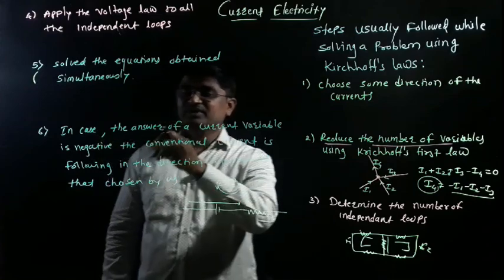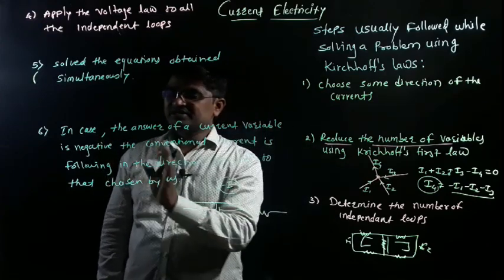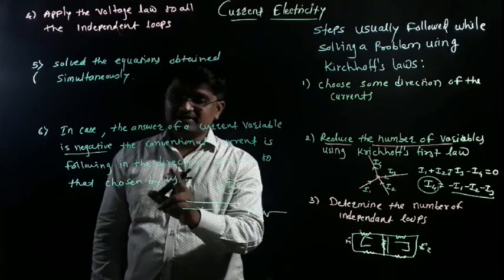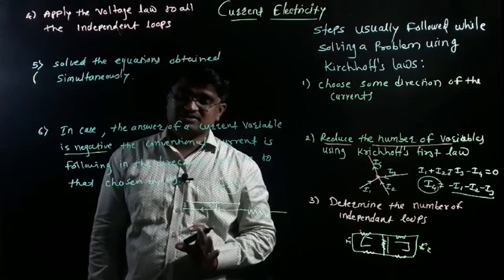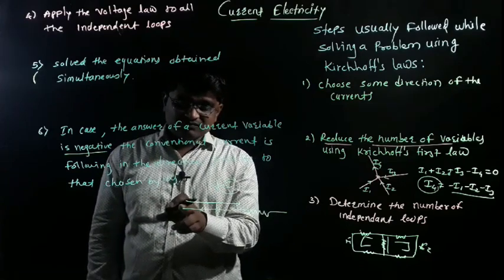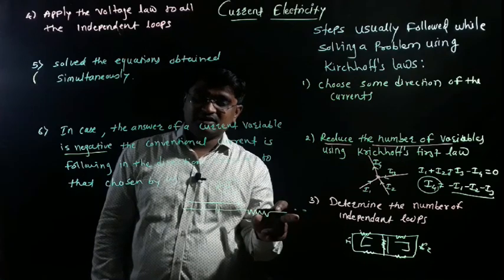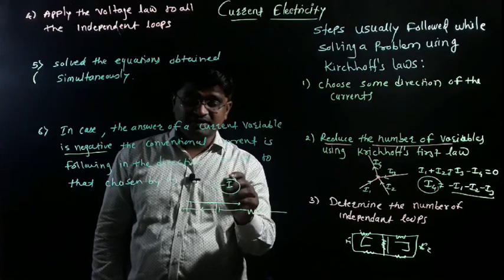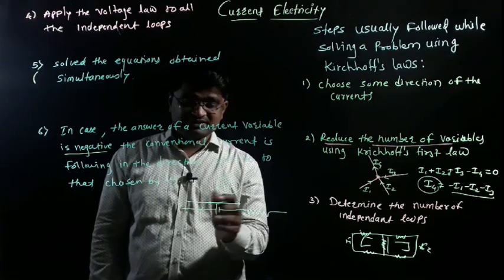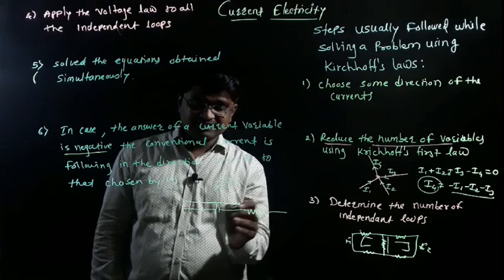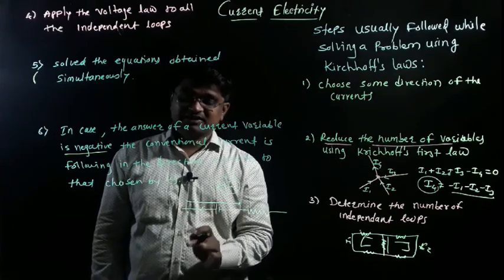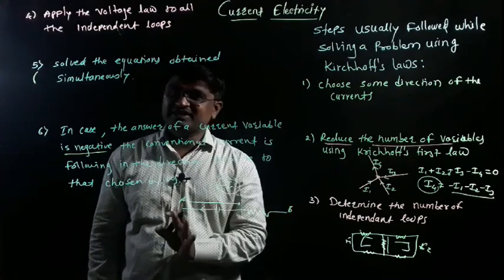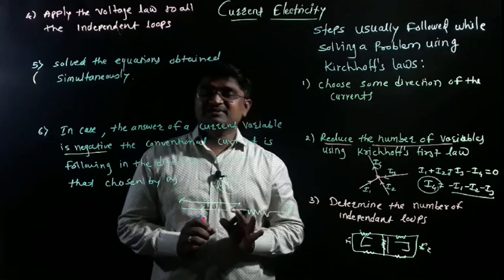Let's see, in case the answer of a current variable is negative, the conventional current is flowing in the direction opposite to that chosen by us. It means that when we choose A to B as the direction of tracing, and with the help of this we find the electric current, and finally the answer is negative, then consider that our direction of tracing is exactly opposite to the direction of current. It means we traced from A to B, but actually the direction of electric current is B to A. That is opposite. This is considerable.